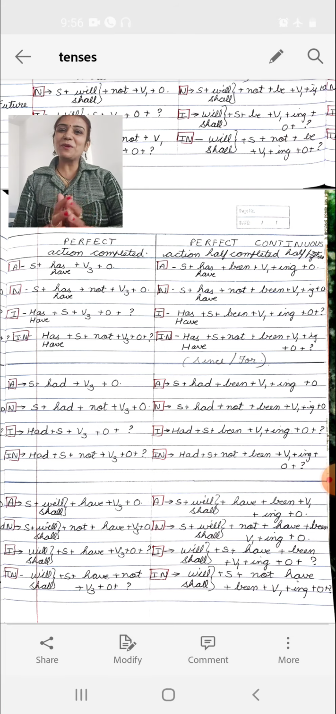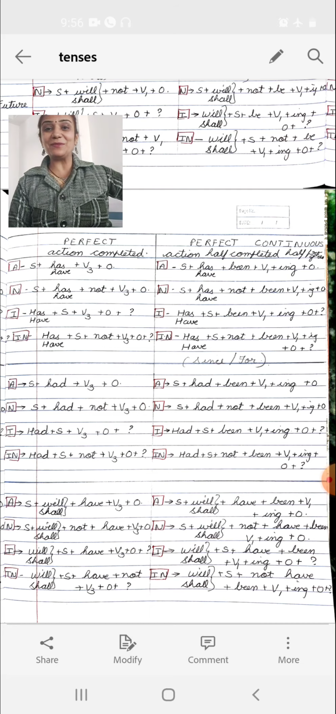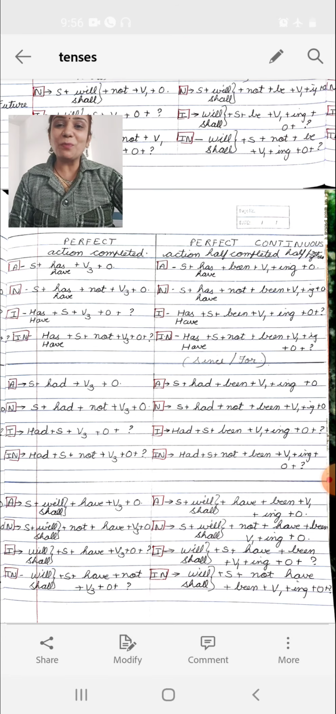So where is past perfect tense used? When we want to show completion of action, not in present but in past, like that time it was over. So when we want to say that, we use which tense? Past perfect tense. Now see the rule here: subject plus had plus verb third form plus object. Ram had written a letter.